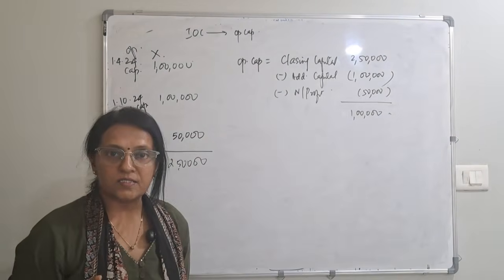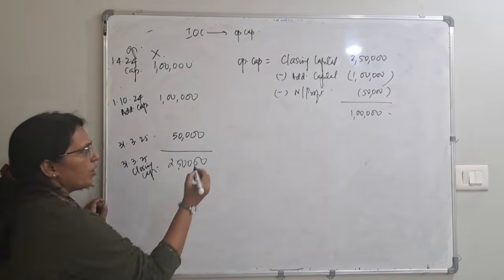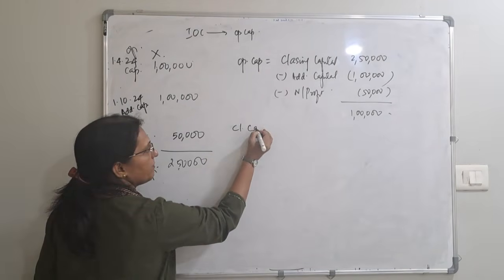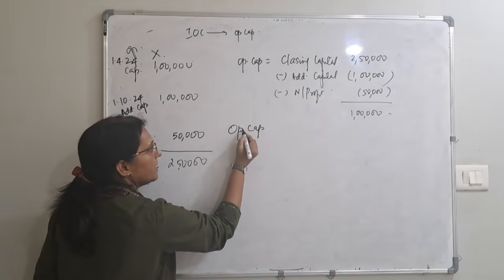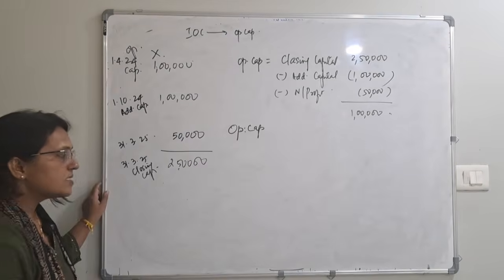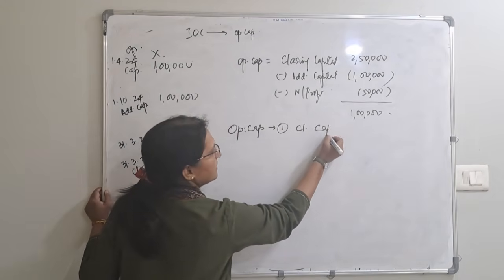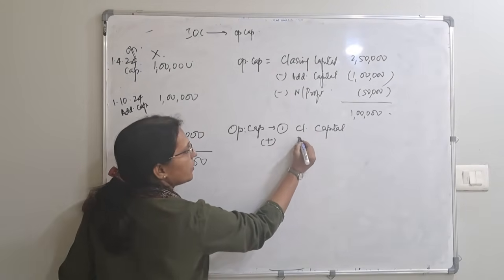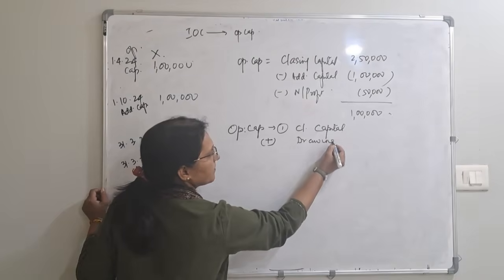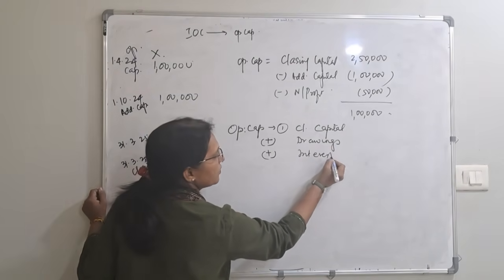In case there is drawings, then you add back the drawings. So the formula for finding opening capital is, first you take closing capital. To this closing capital you add drawings. If there is any interest on drawings, you add back interest on drawings.